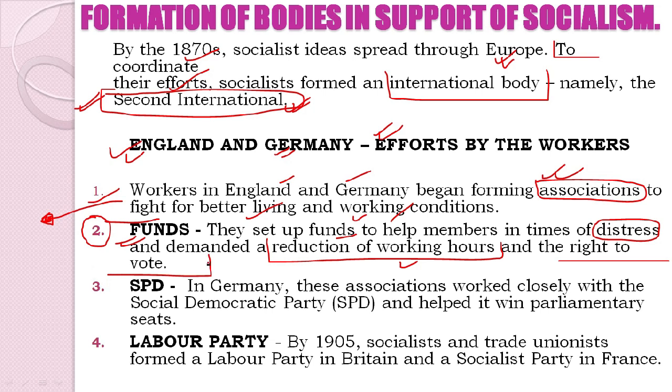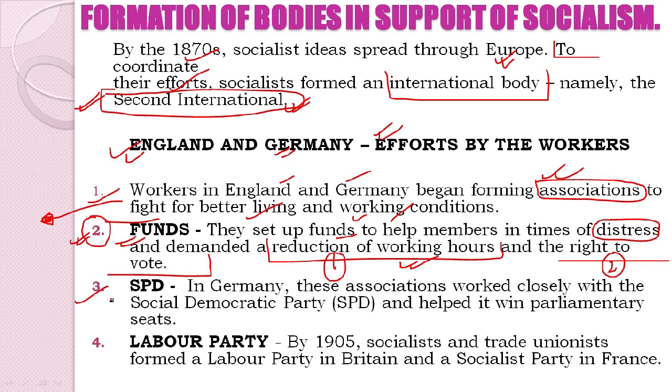So students, we see two demands here and one important development here. See students, that they set up funds, they contributed their income, they contributed their money, which was going to help the members of the association in times of distress, in times when they faced miseries, problems, and issues in their lives. And two most important demands: number one, they also demanded reduction of working hours, and second, they also demanded right to vote. So two demands and one important development.